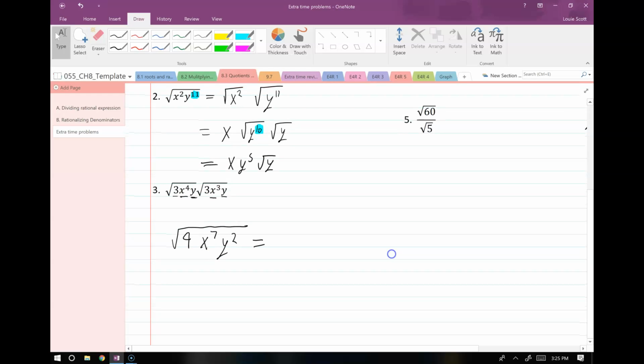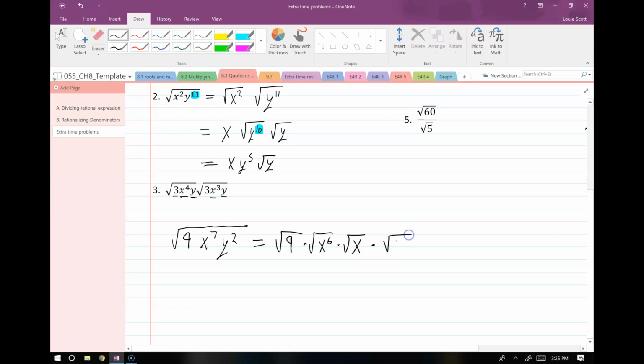So once again, I just handle all these separately. The 9 breaks off because that's easily simplifiable. The square root of x to the 7th, I'm going to change into square root of x to the 6th times plain old square root x, because I want an even power so that I can simplify whatever I can.